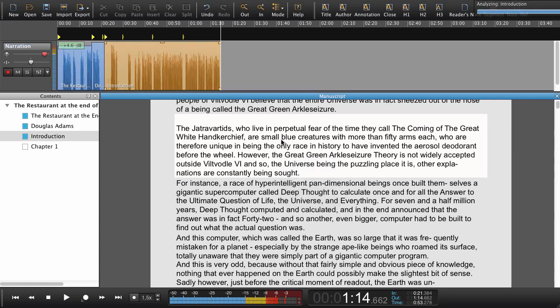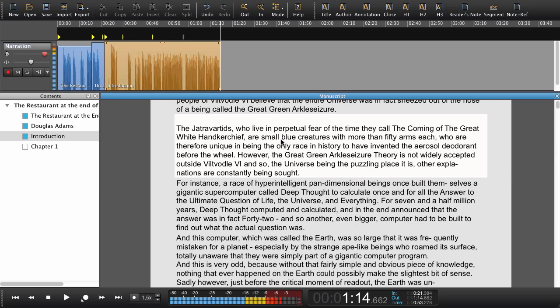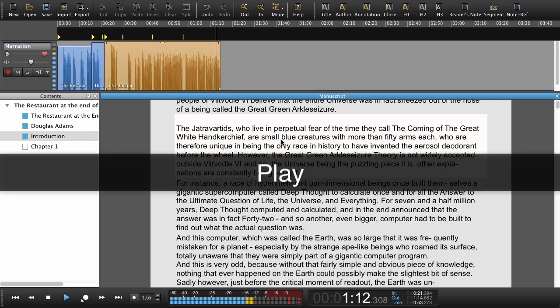Now just press stop to explain what we're going to do now. If there is a point like here where we need to do a retake, we can do a punch in. And for that, we use the left arrow key and the right arrow key, but we'll come back to that. If we press the left arrow key, it will first stop the recording and then rewind. And as long as we keep holding pressure to the left arrow key, it will keep rewinding like this. And when I let go, it will begin playing.